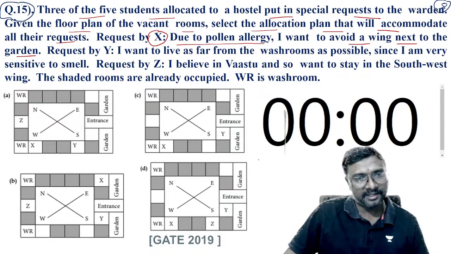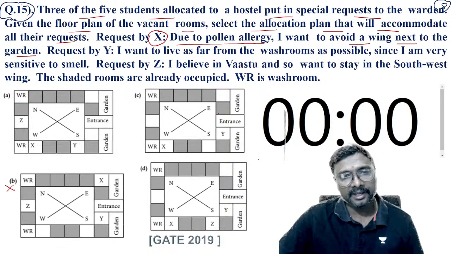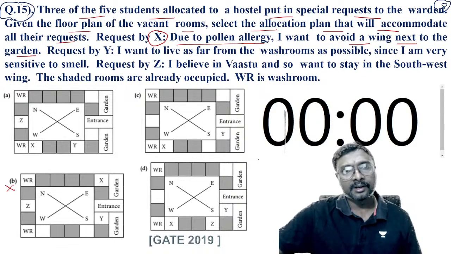In B, X is nearby the garden, so you can eliminate B. In C, with respect to X, it is not nearby the garden. Okay, C is fine. D also is not nearby the garden. Okay, right? Now, I want to avoid a wing next to the garden.